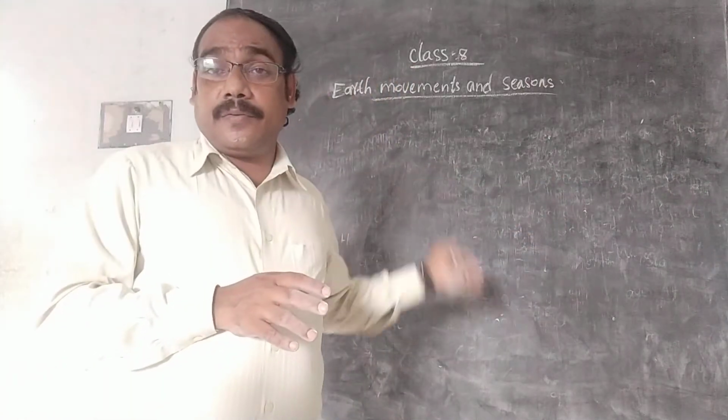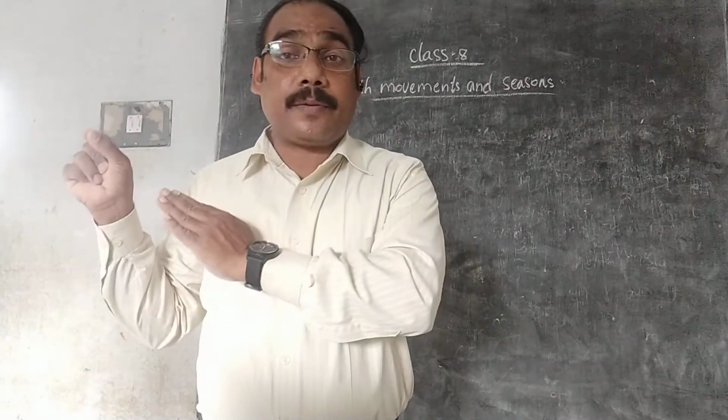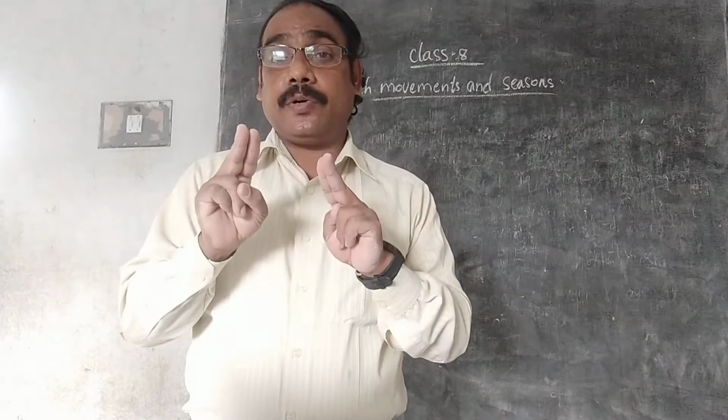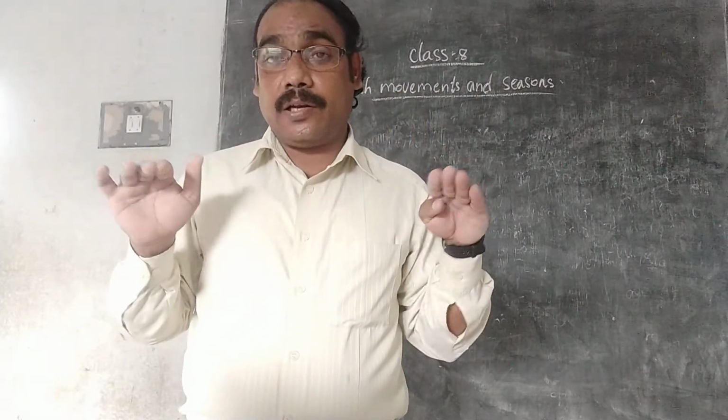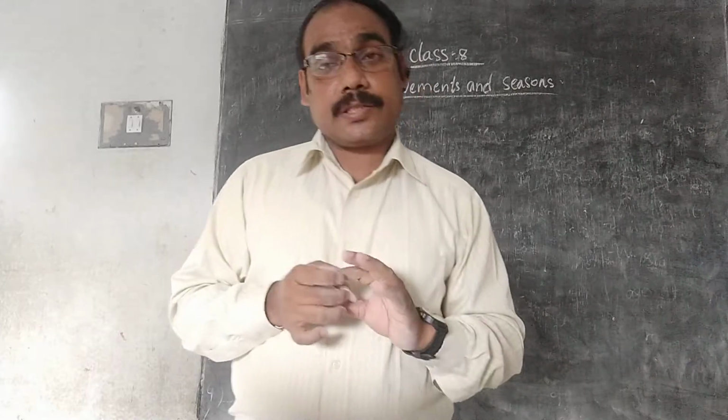Then the next point what we learned is March 21 and September 23. The 2 days throughout the world, day and night are equal. It is known as equinoxes.